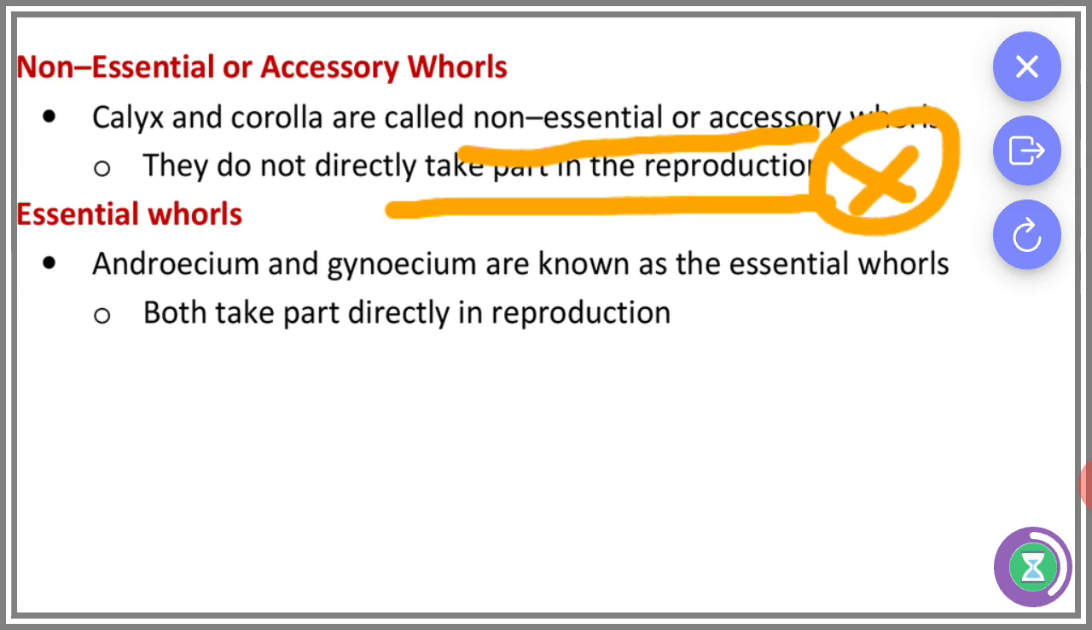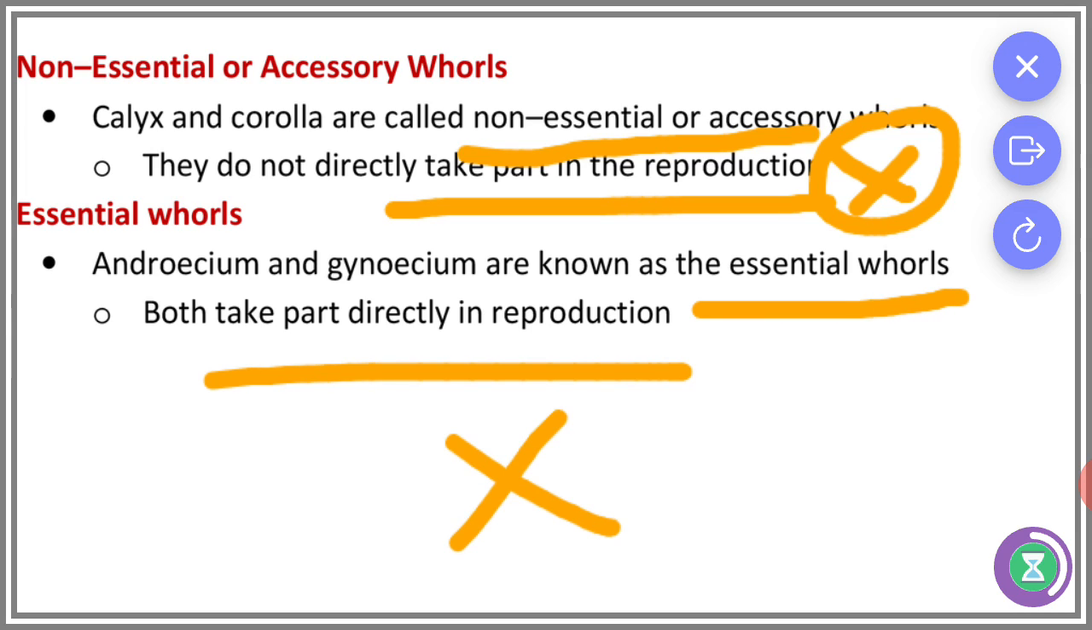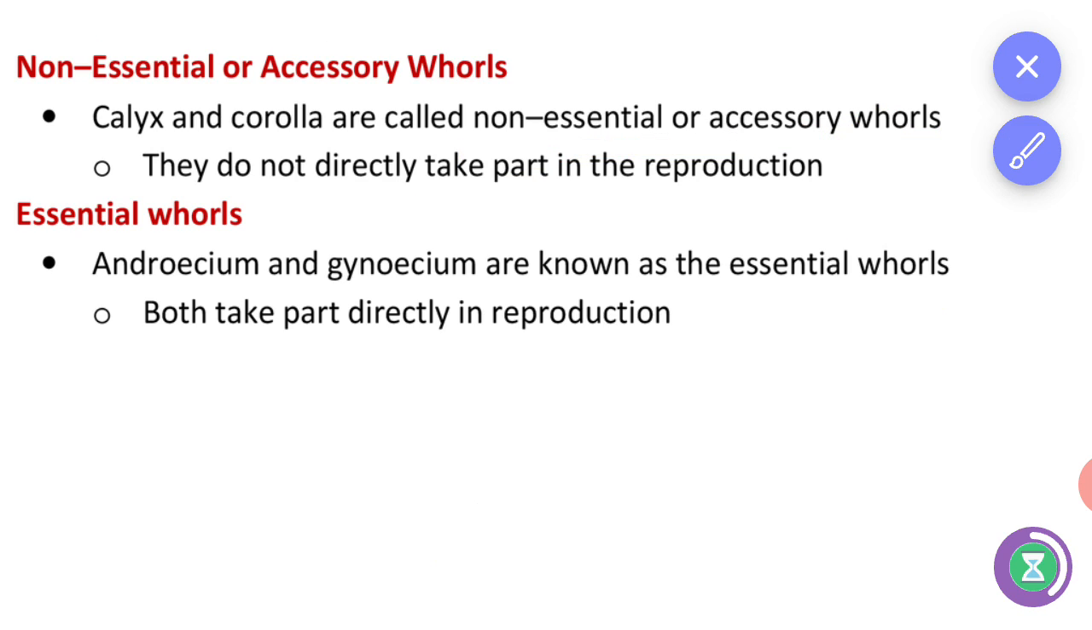And androecium and gynoecium are the essential whorls; both take part in reproduction. The androecium and gynoecium are directly involved in reproduction.